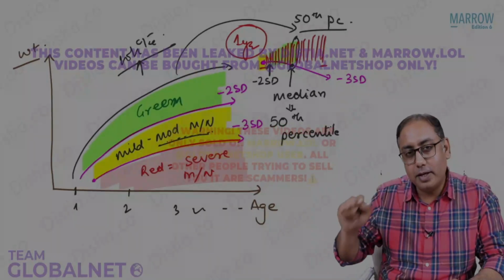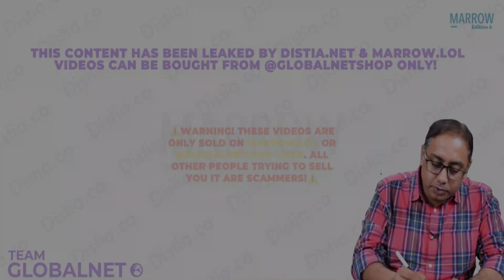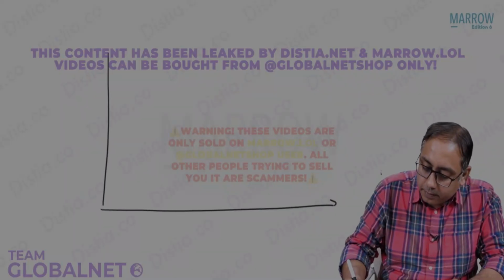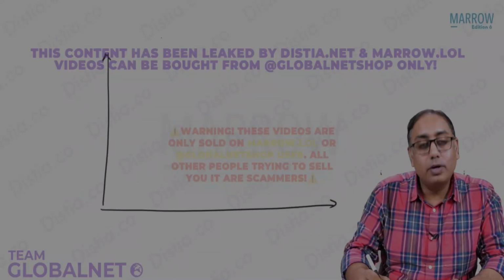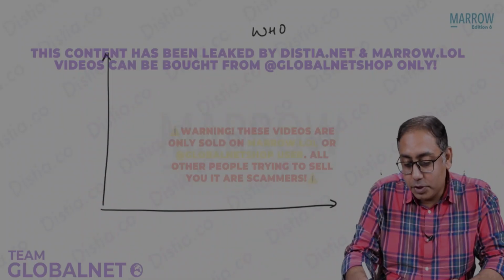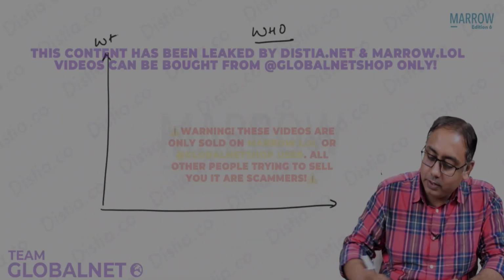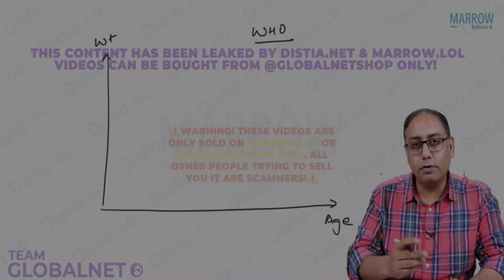Now, once you have had a look at this growth chart, let me take you through a journey of another growth chart. Another growth chart, what I am trying to discuss with you, is a WHO growth chart, which is again drawn between the weight and the age of a child.